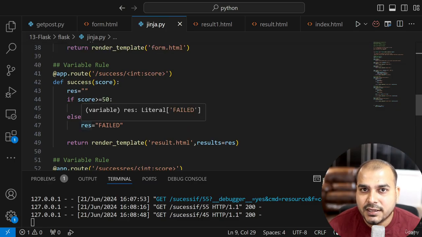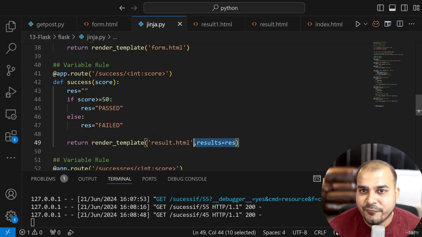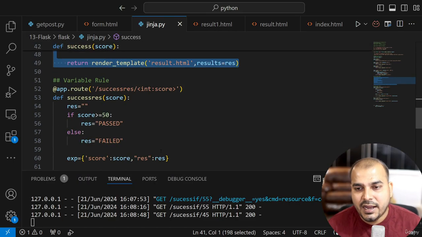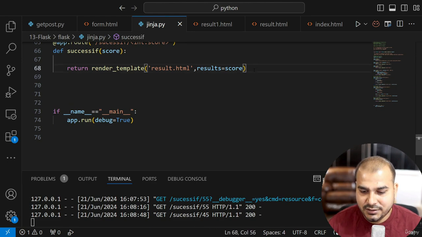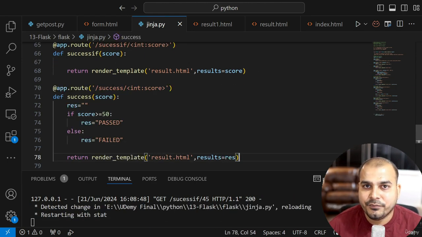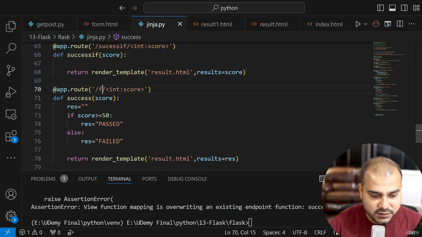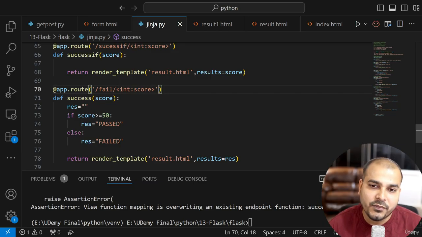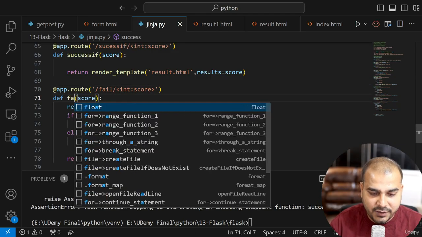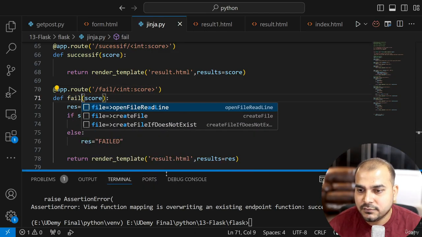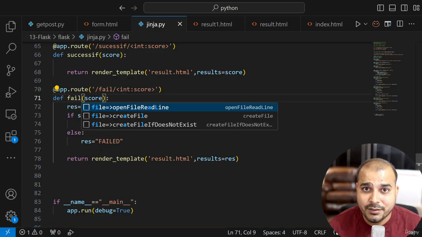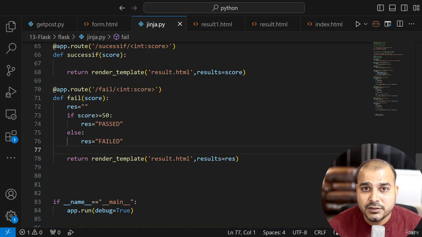Since I have actually created success and fail, let's say for success I have a different way of handling things, and I'll create another route over here like fail. So I'll close this. Let's say this will be my fail. Now in case of fail, I will create another function, and this is what building a URL dynamically basically means. Here I'm going to give the score, render template, this. So let me remove all these things.